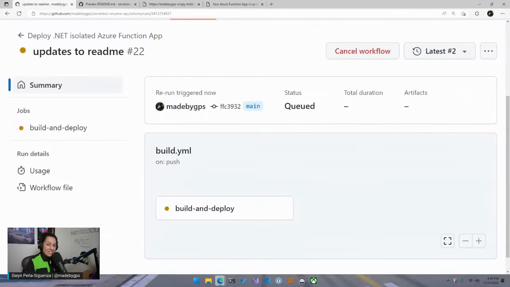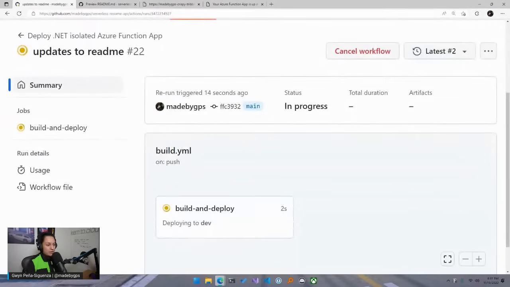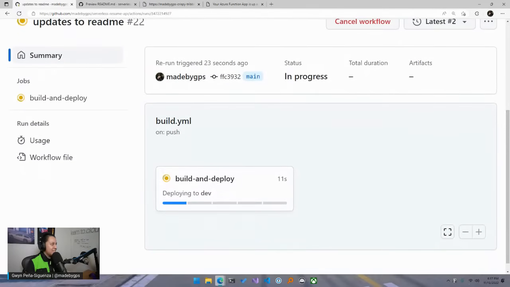If you don't see that, which you might not, because you haven't run a failed one, I'm going to show you how to invoke it automatically as well. So that's going to run. Let's let it run first and make sure there are no errors. This shouldn't take too long, but this is actually a nice looking portal here. You have the progress bar and all those good things.